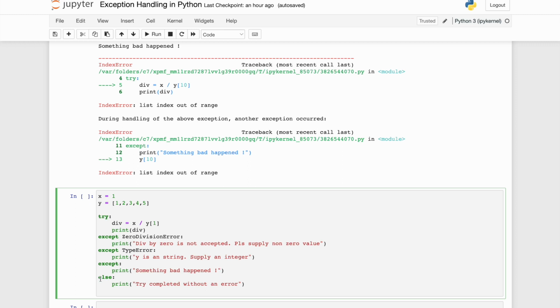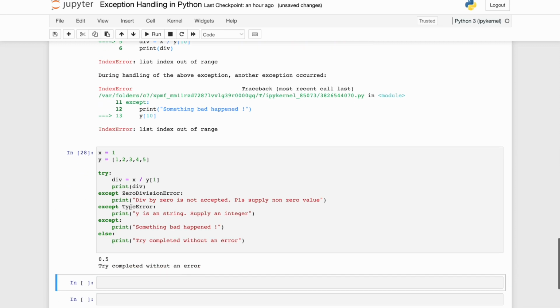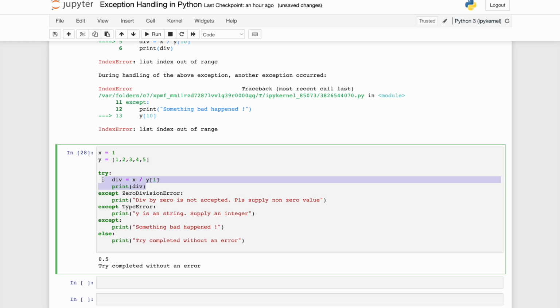Now what is the else block? If there is no error, then the try block will get executed, except will not get executed because there was no exception, and else will get executed. In this particular case, I am putting y subscript 1, so y1 is 2. Let's see what it is going to do. It will print 0.5, so my try block got completed. Also my else block got completed: try completed without an error. So now you see the execution flow.